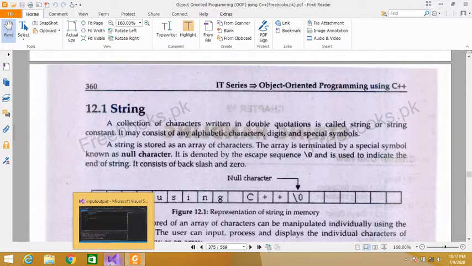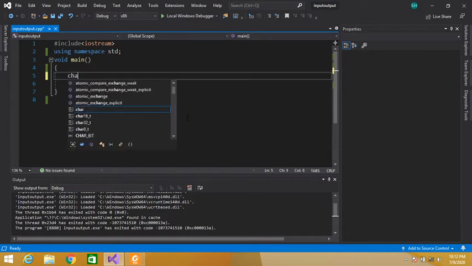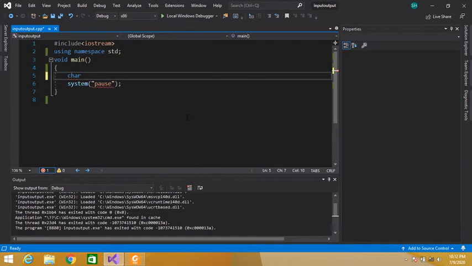Let's take some examples for better understanding of strings. So how can we declare our string? Simply char, then the name of our string, let's say str, and then the length of our string, let's say 20, and we can initialize it to any value. A string is always written in double quotations.